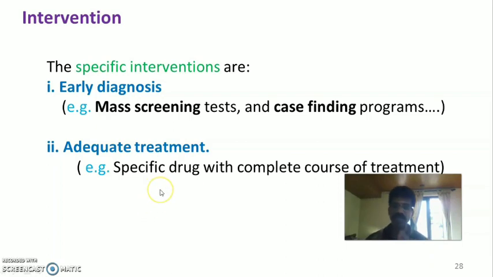That is, we give the specific drug for the particular problem with the complete course of the treatment. For example, some antibiotics we give as a 6-day treatment, some as a 5-day treatment. That is a complete course of treatment that prevents resistance of the bacteria. So adequate treatment is the specific treatment with the complete course. Thus, we prevent the spreading of the infection from the secondary people to the primary people.